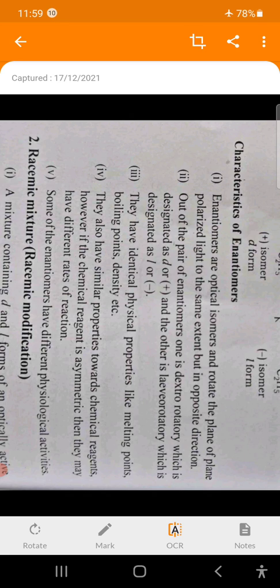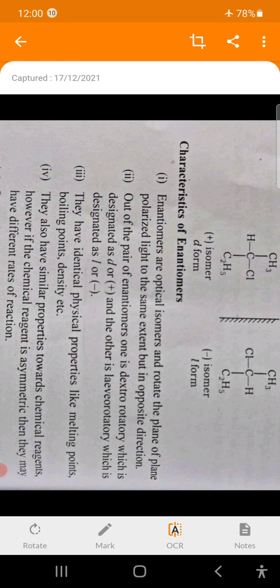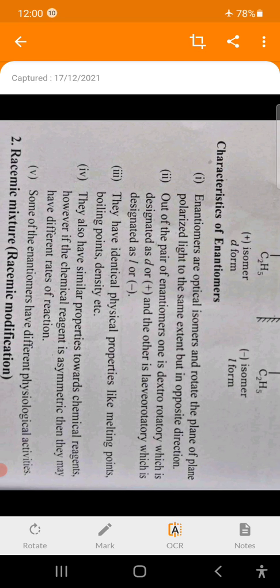Characteristics of enantiomers. They are optical isomers and rotate plane polarized light to the same extent but in opposite direction. Therefore, one form is the D form, another is the L form. D form rotates towards right, L form rotates towards left. Out of a pair of enantiomers, one is dextrorotatory, which is designated as D or positive, and the other is levorotatory, which is designated as L or negative.